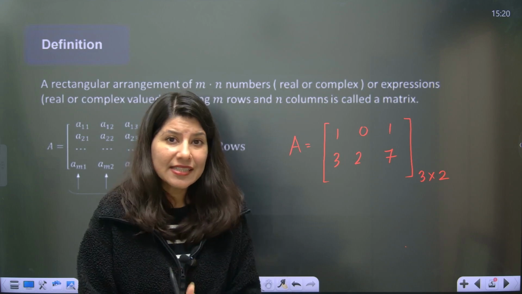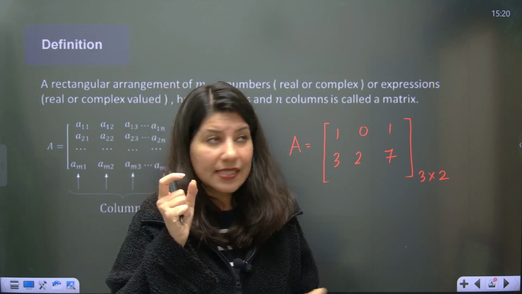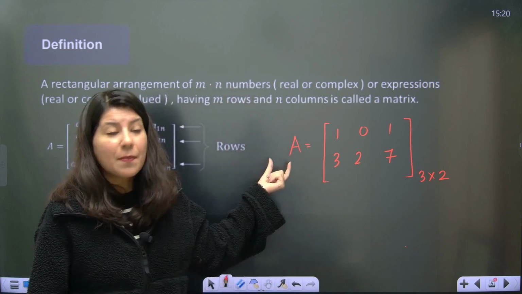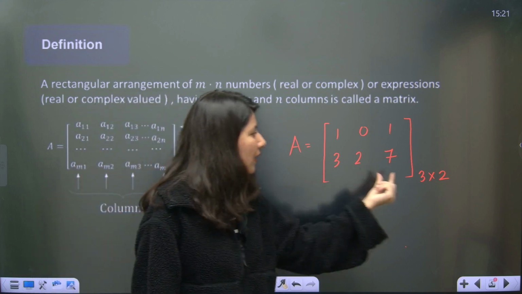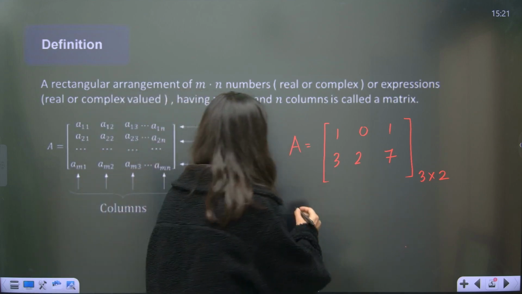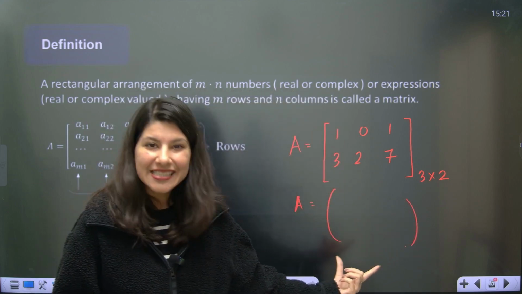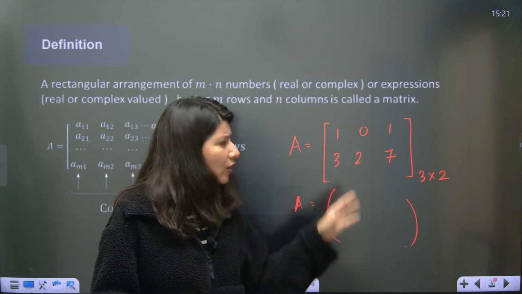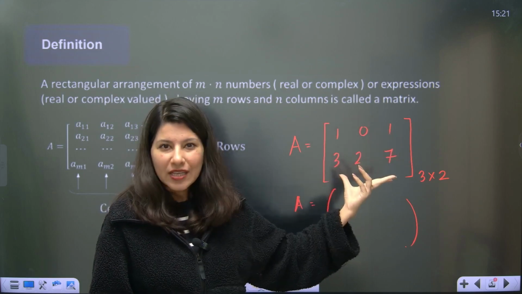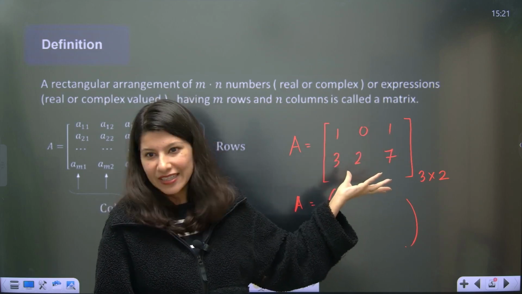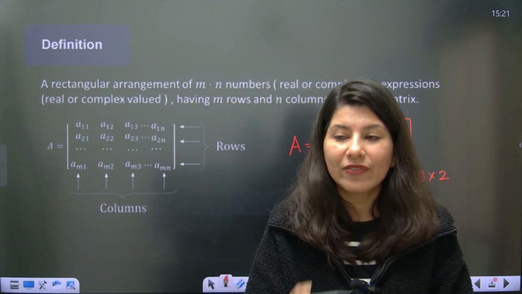In matrices, now you have to understand with which letter we denote matrices. We denote matrices by a capital letter, that is the first thing. Second thing, you can see a square bracket, and you can also write it as an open bracket as well. You will see a lot of this in books as well. Both are fine, but we are going to use mostly the square bracket. This is more convenient, more frequently used. Now two things come along with matrices.